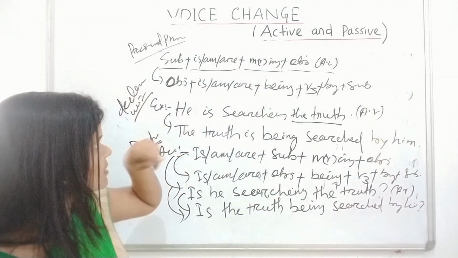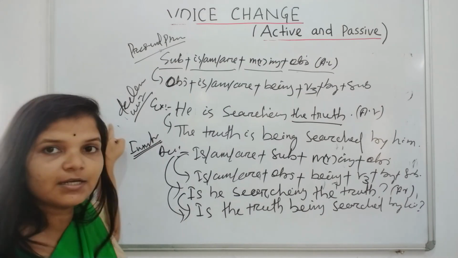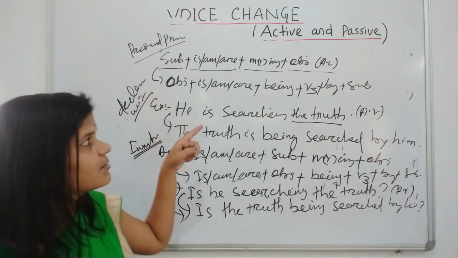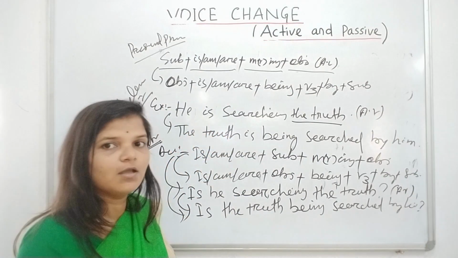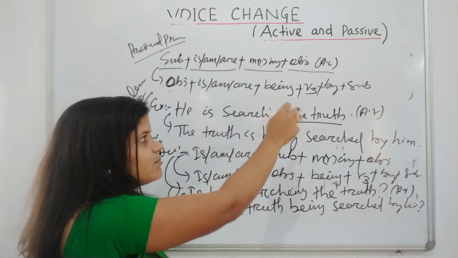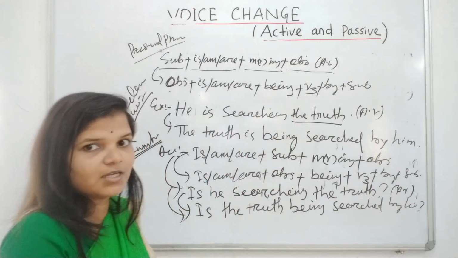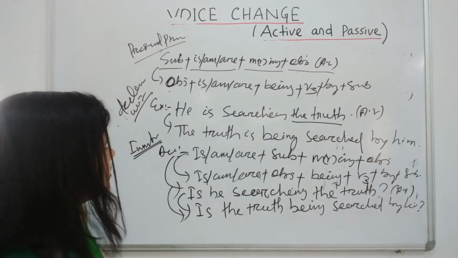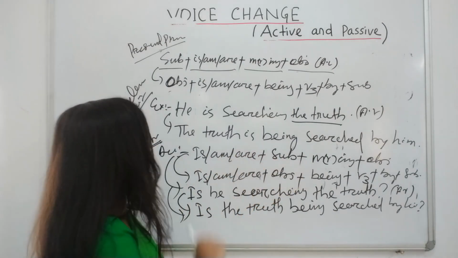So the present progressive declarative sentence active structure is subject plus is plus main verb ing plus object. Whereas converted to passive, it is object plus is plus being plus V3 plus by plus subject. Example: he is searching the truth becomes the truth is being searched by him.